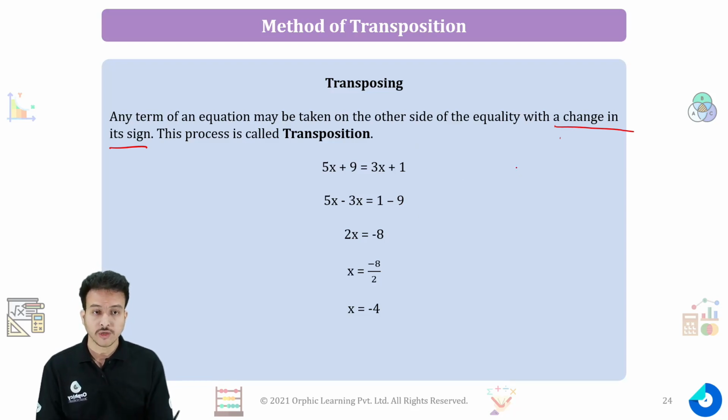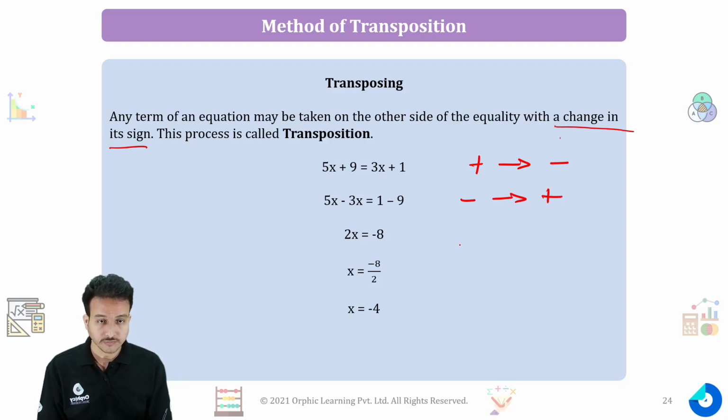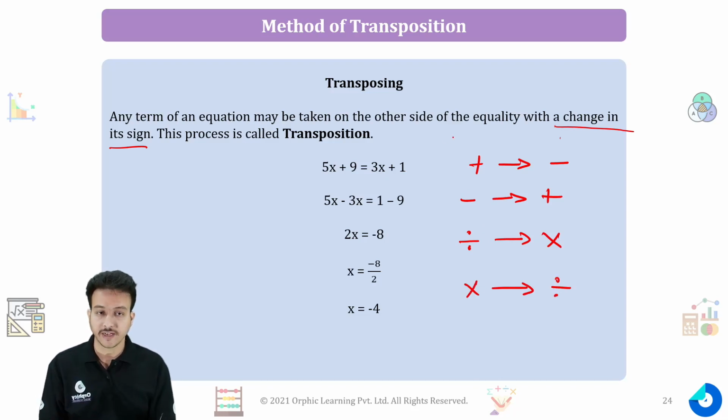transposition. So when I'm talking about change in its sign, if a term has a positive sign, then you have to make it negative. If there is a negative sign, make it positive. If there is a division sign, make it multiplication, and if there is a multiplication sign, make it division. Let's take an example right over here.